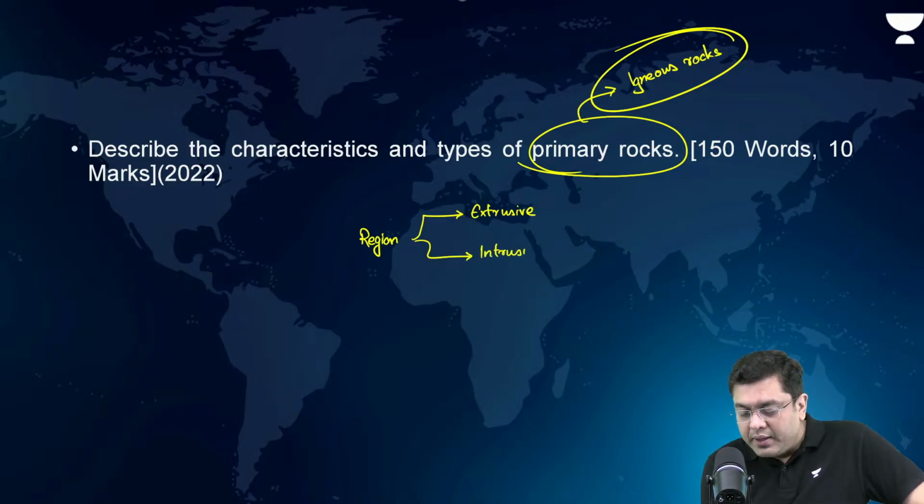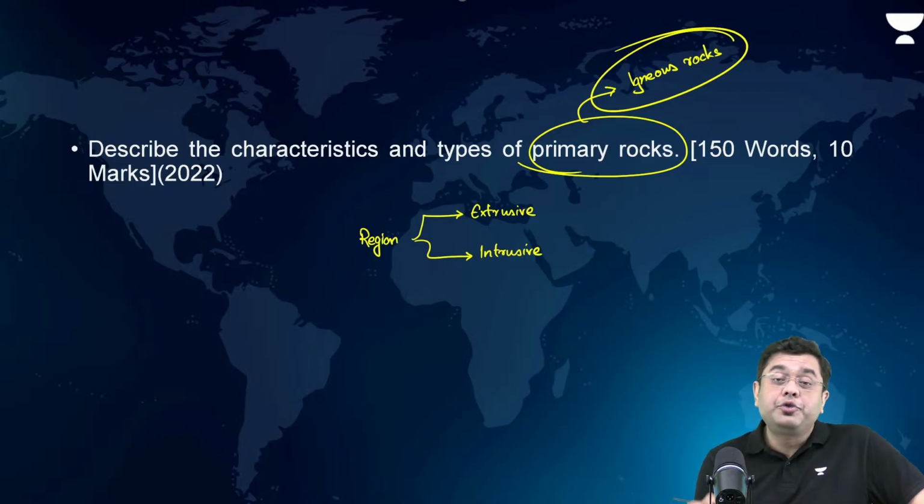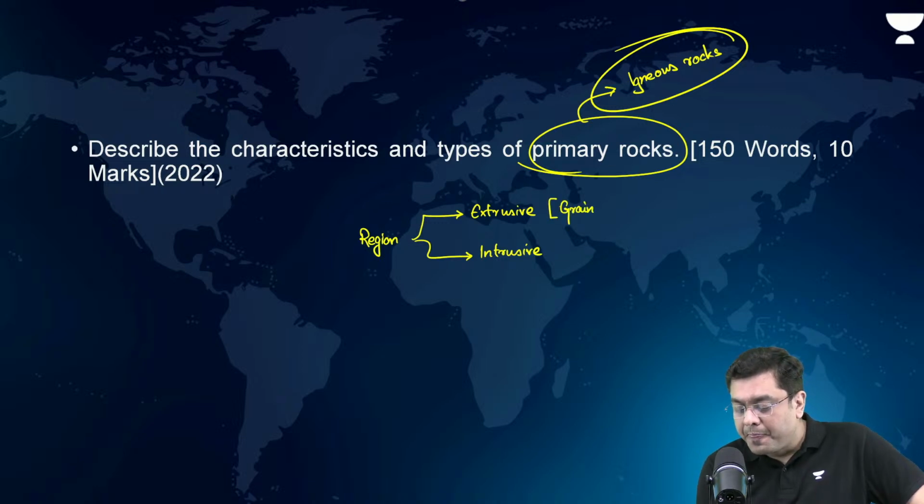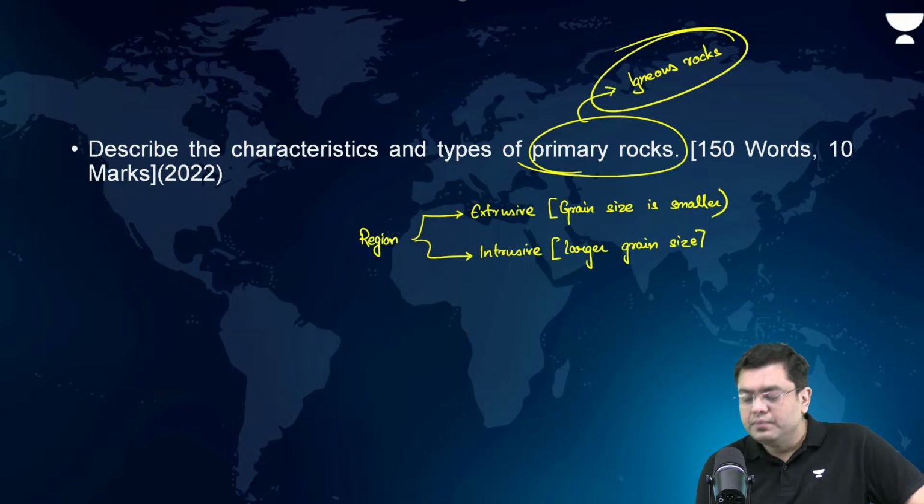Then, other than that, you also have to not simply mention extrusive and intrusive. You have to give the properties of them as well. For example, crystal size or the grain size. So here, grain size is smaller. Why? Because of quick cooling, right? Here, larger grain size. Okay, that is something that you mention.